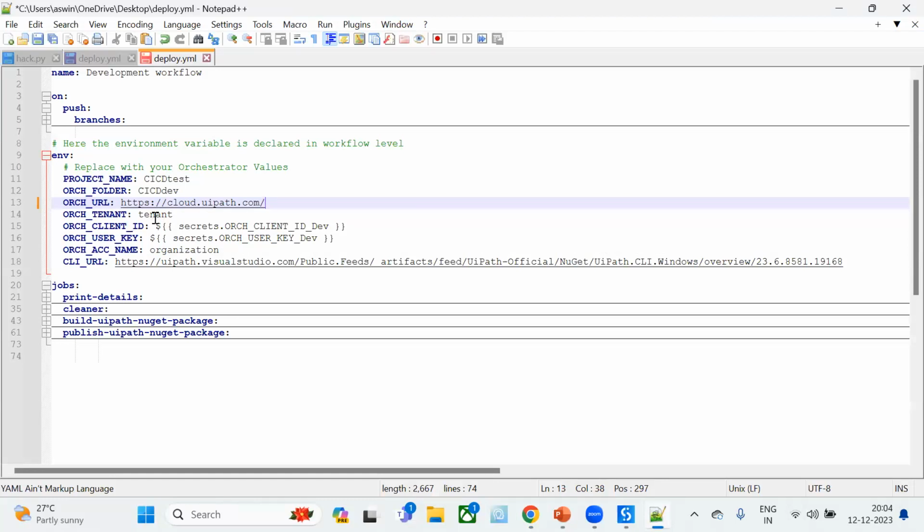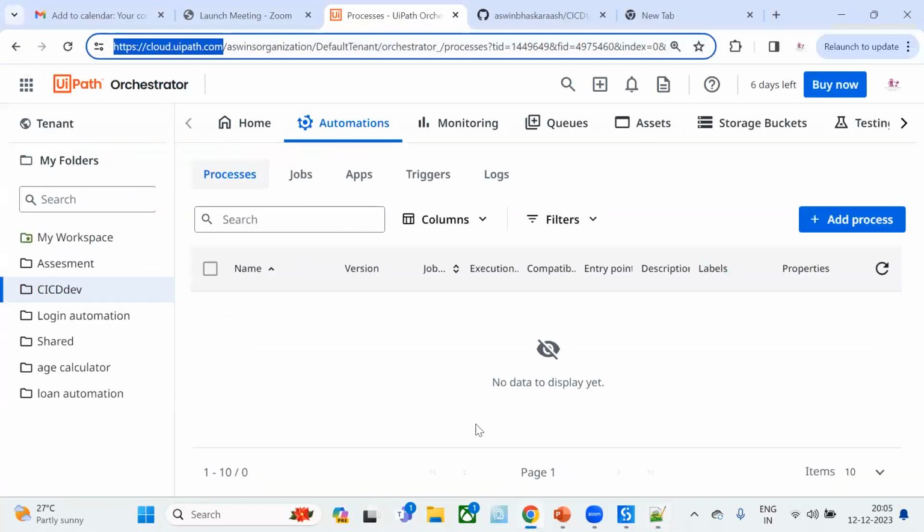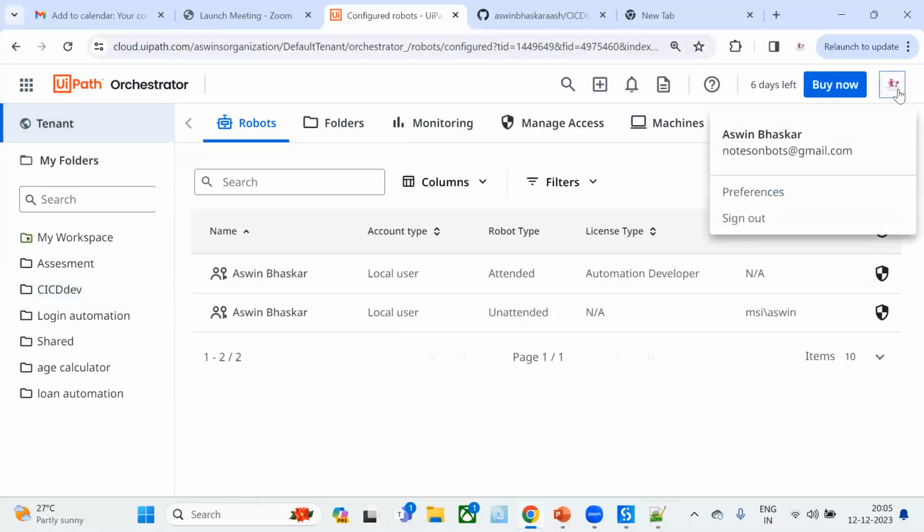And next is orchestrator tenant. For this one, we need to provide our tenant name. After that, we need to provide the client ID, user key, account name, and a CLI URL. I will tell what those are. To get the orchestrator tenant name, client ID, user key, and account name, we need to go to our orchestrator, and from this tenant go to the user icon. From here, click on preferences.